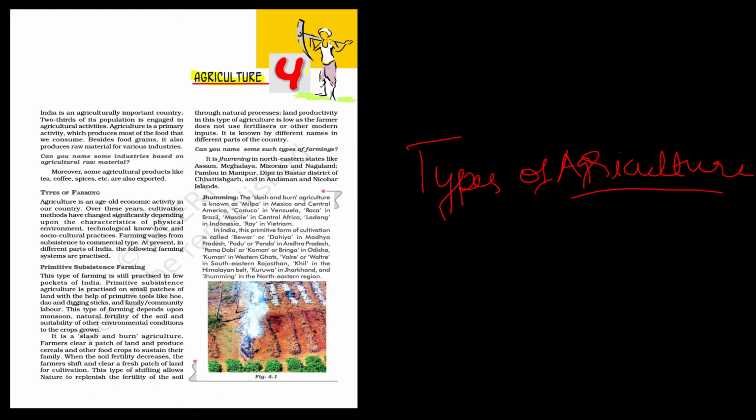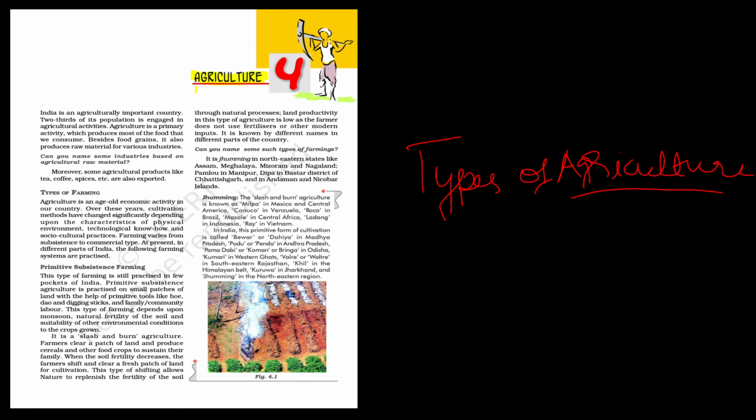In the sectors of the Indian economy, you learned that agriculture is a primary sector. It comes under the primary sector. So can't you say that agriculture is a primary activity? Yes, you can say that. The next thing is, what is primary activity?